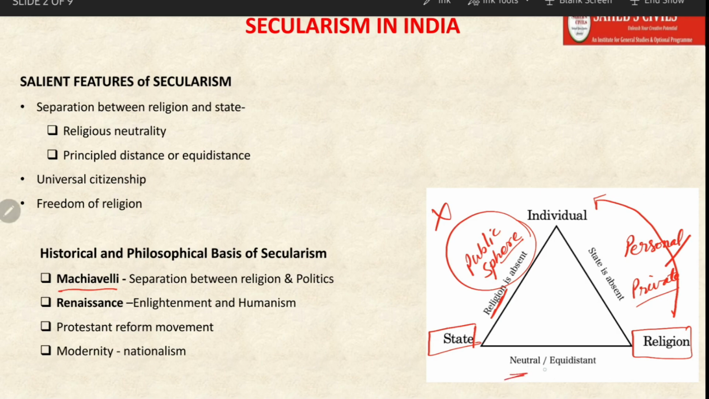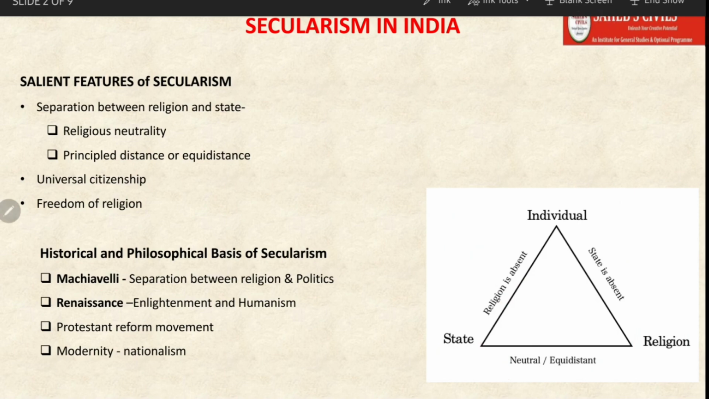Now here there are two terms. The state should be either neutral or equidistant. We are going to see what these terms mean. As of now, just understand that the relationship between state and religion should be either neutral or equidistant. So now after studying this, let us go to the definitional aspects.